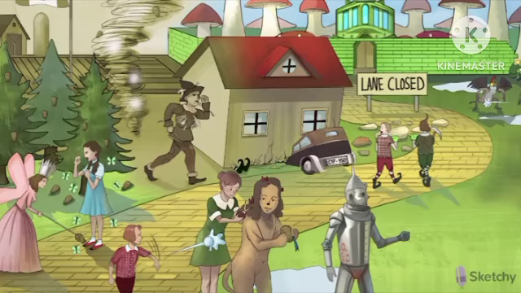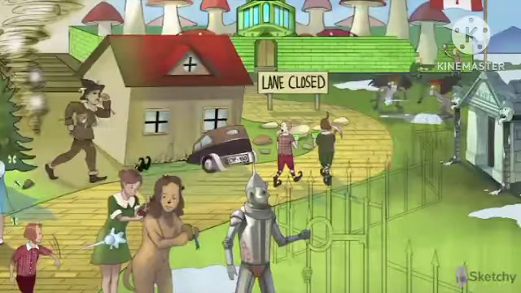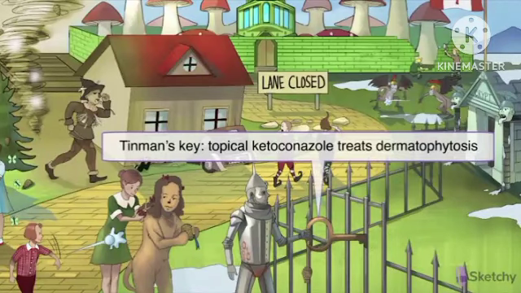It's available as a cream to treat cutaneous dermatophytosis, such as tinea corporis. And that's why our tinea Tin Man is holding this key with the pine cone keychain. Ketoconazole is not usually used as a systemic agent because the other azoles have a much better safety profile. Ketoconazole has a greater propensity to inhibit mammalian cytochrome P450, for example.